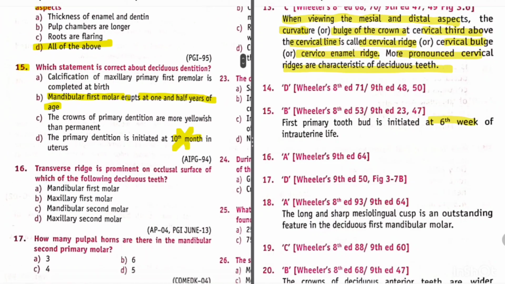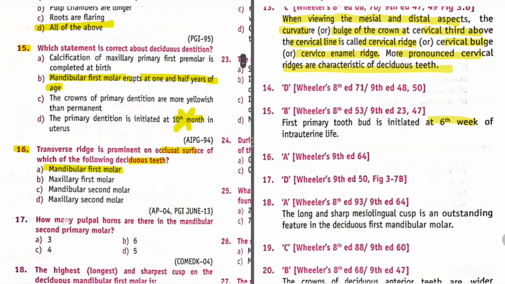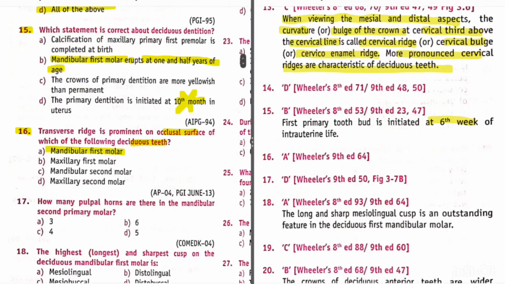Okay. Now question 16. Transverse ridge is prominent on occlusal surface of which of the following deciduous teeth? So its answer is option A, mandibular first molar. So mandibular first molar has a transverse ridge which is prominent on the occlusal surface.